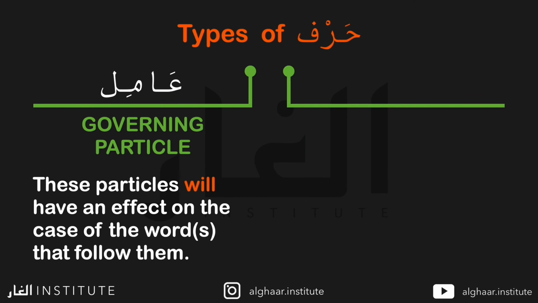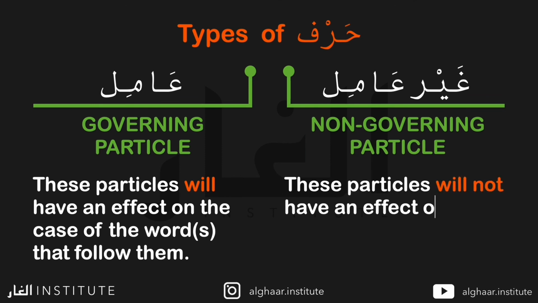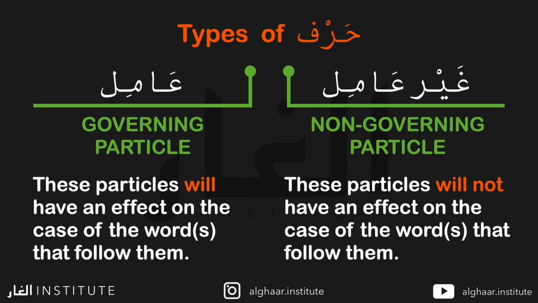The second type is called harf ghayr amil, and this is a non-governing particle. These particles will not have an effect on the case of the words that follow them. Some of the most common examples of harf ghayr amil are wa, which means and, and fa, which can sometimes be translated as so. We'll talk more about the different types of huruf in a future video, inshallah.